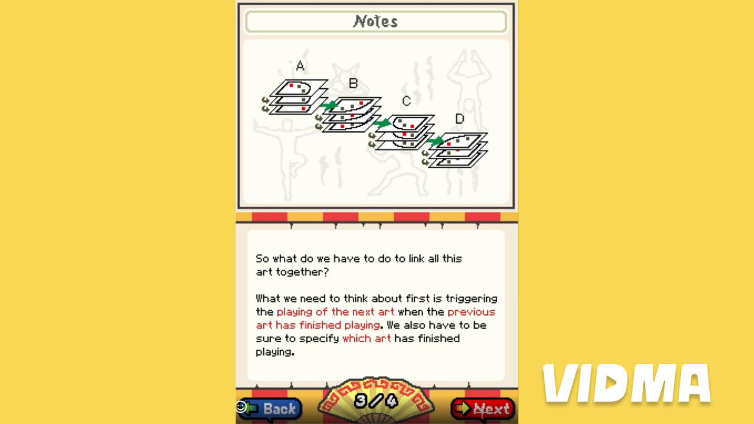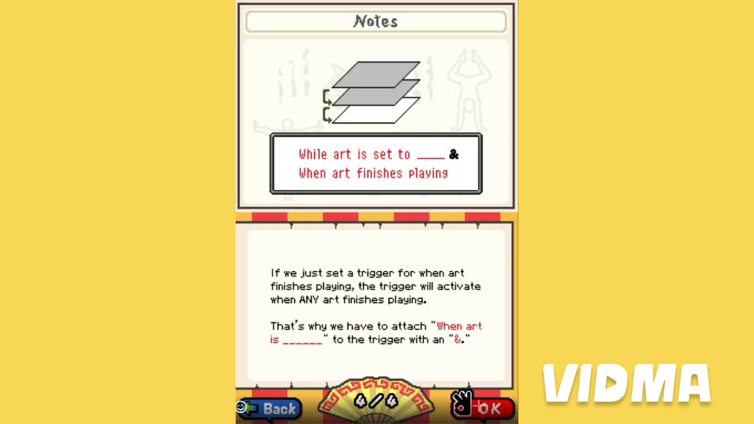So what do we have to do to link all this art together? What we need to think about first is triggering playing for the next art when the previous art has finished playing. We also have to be sure to specify which art has finished playing. If we just set a trigger for when art finishes playing, the trigger will activate when any art finishes playing. That's why we have to tie when art is playing to the trigger with an and.